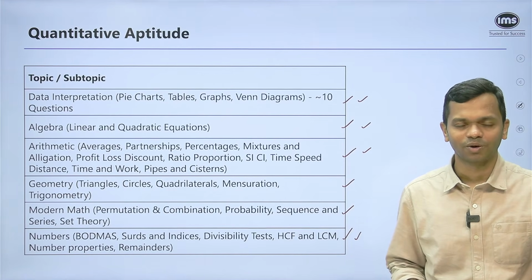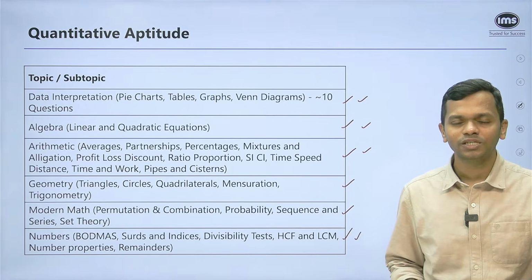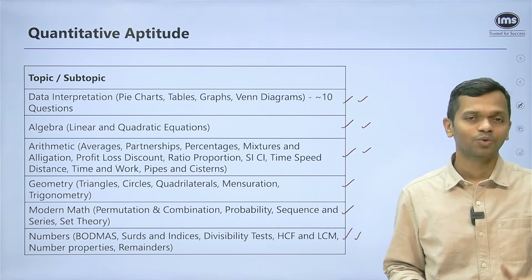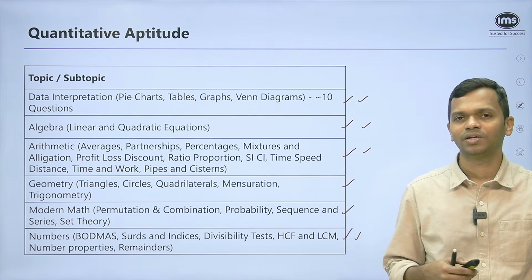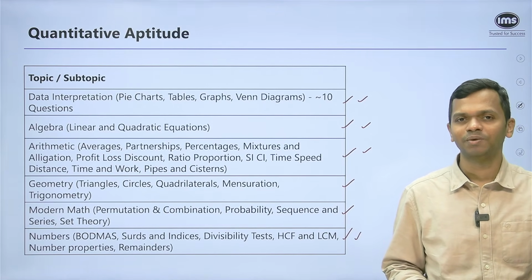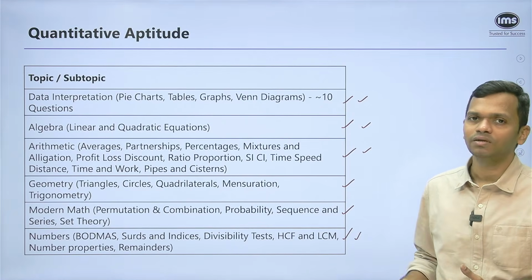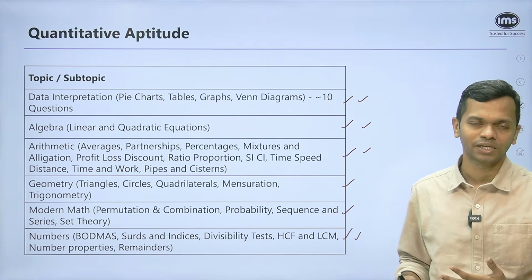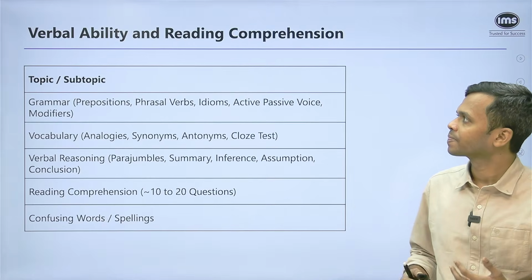Very rare instances that will obviously happen. But in most cases, you know what you have done and whether you're doing it right or wrong. Unlike say something like an RC where there could be some other interpretations as well. And that is why this is a scoring area. I would say don't skip this area if you're planning to crack the CET.